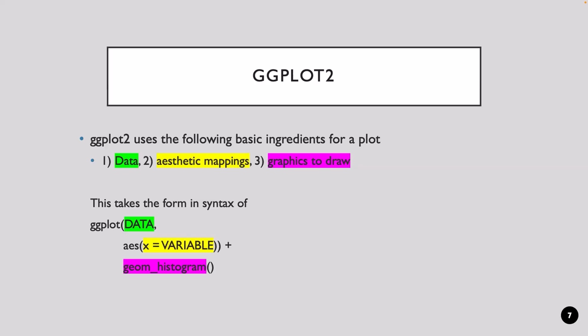In this case, I'm calling for a histogram, geom histogram. So we have ggplot plus geom, right? This is going to be the basic structure that all of our calls to ggplot will take.